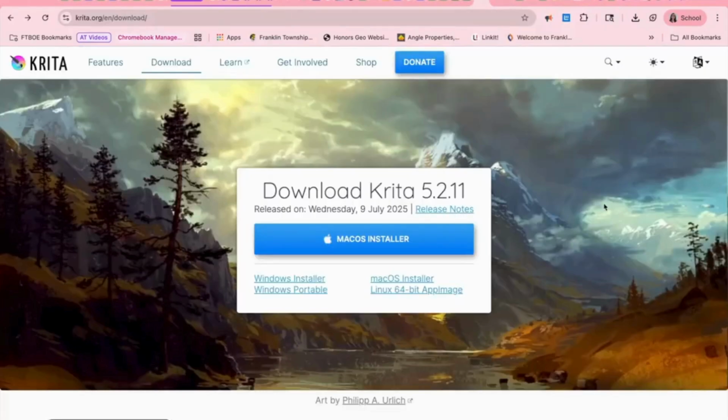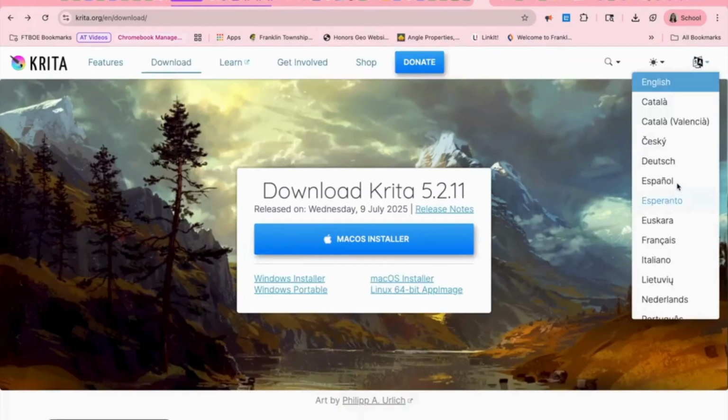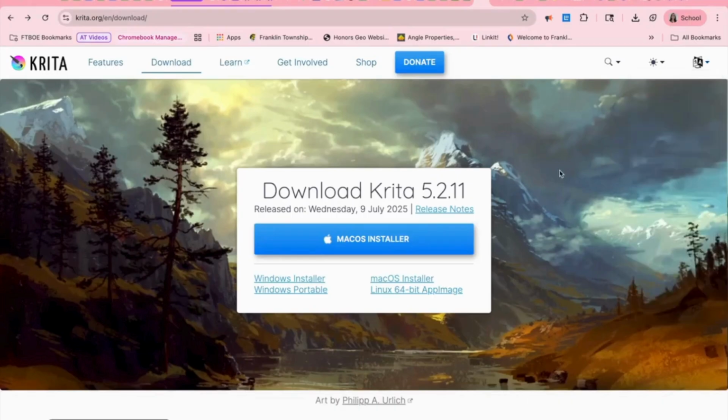Lastly is Krita that we talked about as well, which is another art tool, which is great for advanced art students. This can be downloadable to Windows or Mac, and it's free. There's also some accessibility features. You can do a light and dark setting. And then you also, which I love, is the different languages that are available.